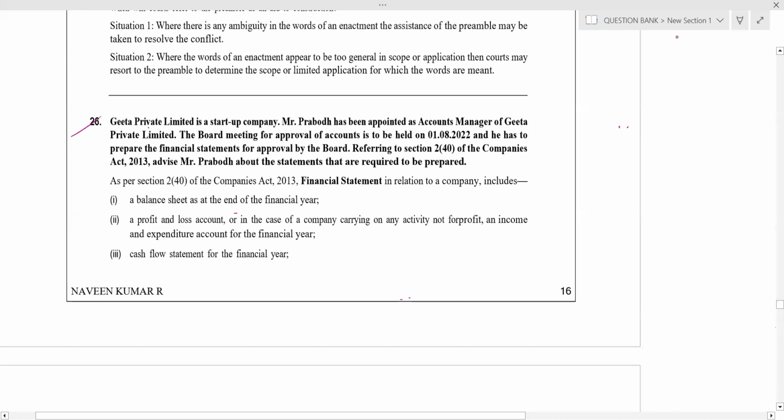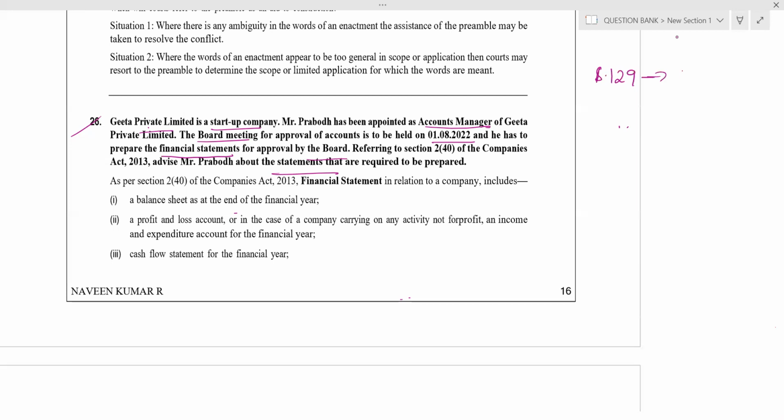So this question, Geeta Private Limited is a startup company. Okay, private company, startup company. Underline the important words. Pramod has been appointed as accounts manager for Geeta Private Limited. The board meeting for approval of accounts is to be held on 1/8. He has to prepare financial statement for approval by the board. So companies about financial statement, what to say? Explain, advise, promote, they are asking. Which chapter is this question from? Accounts of companies. Section 129.